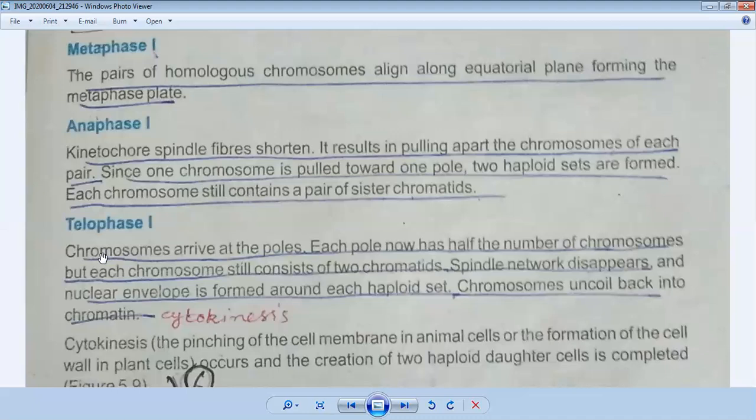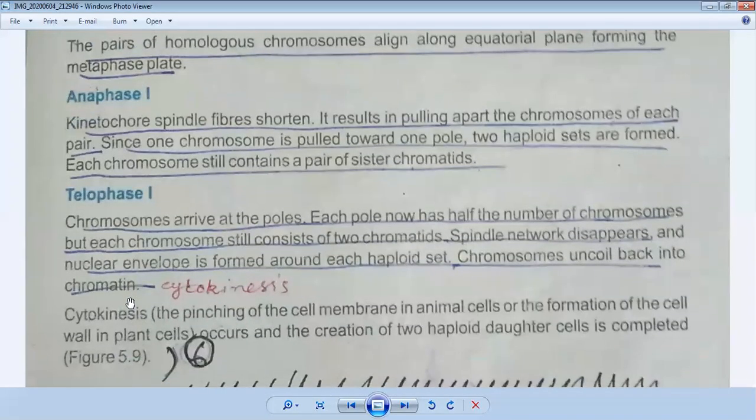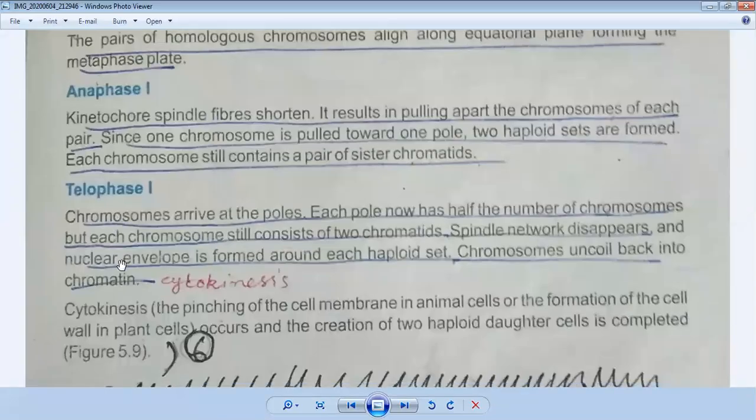When they arrive, each pole has half the number of chromosomes, but each chromosome still consists of a pair of chromatids. The spindle fiber network disappears, a nuclear envelope forms around each haploid set, and the nucleolus reforms. Now meiosis 1 is completed.